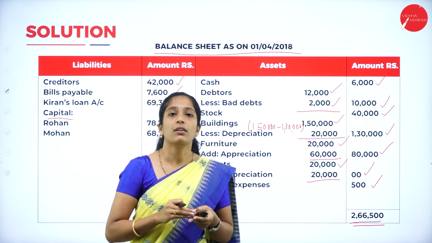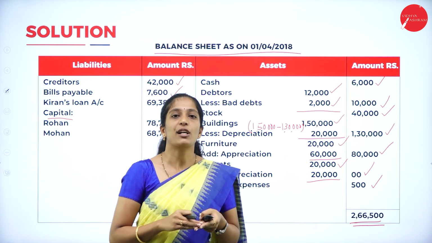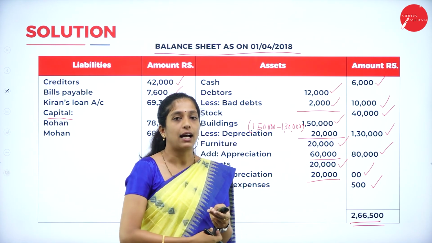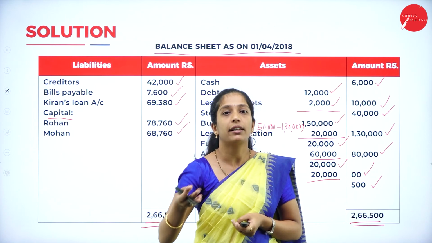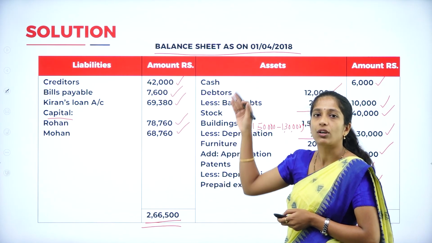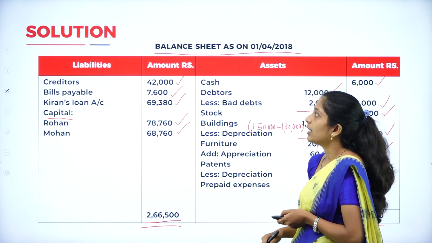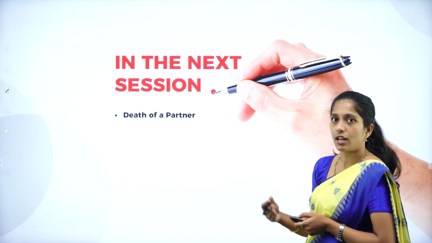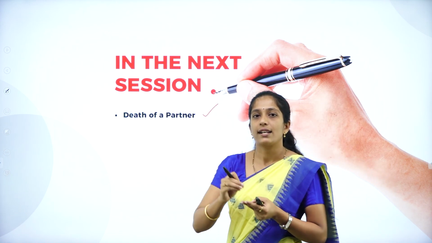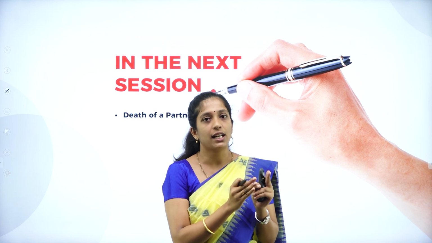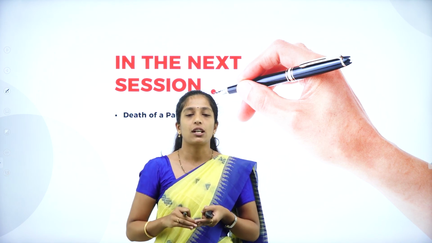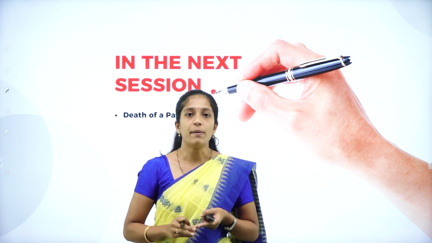This is how you are going to solve a problem on retirement of a partner, where you have to prepare the revaluation account, partners capital account and balance sheet after the retirement of the partner. That is, on the retirement date we are going to prepare this balance sheet. In my next session I am going to continue with a new topic, that is death of a partner. As I told, it's a lengthy chapter. You have studied admission of a partner and retirement of a partner.